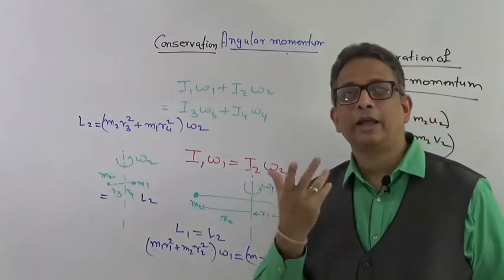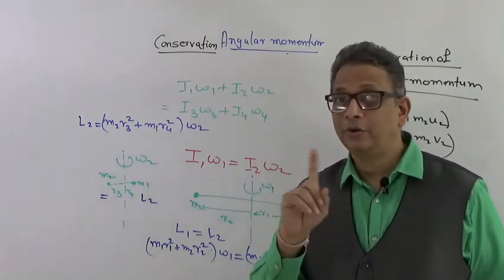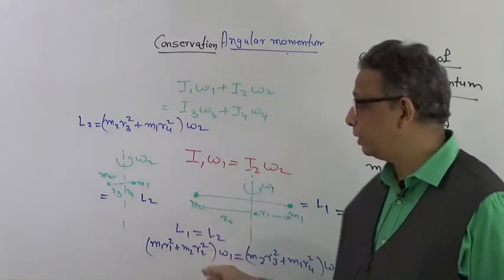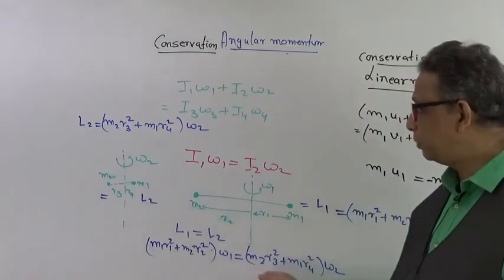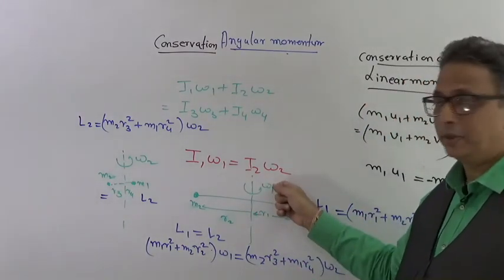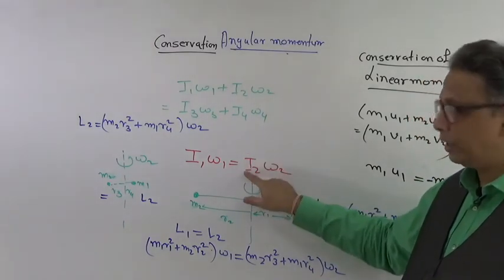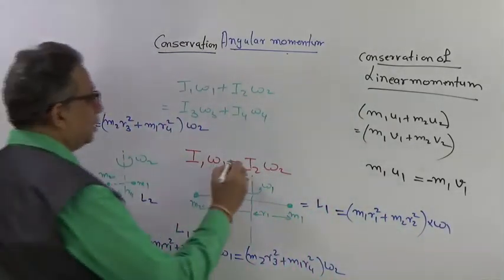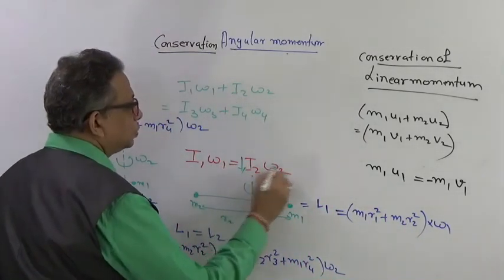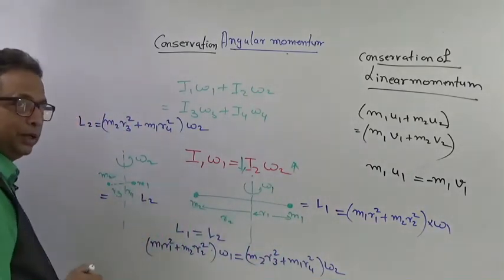So what will happen to the angular velocity? It will not reduce, because the product has to remain constant, no? I1 into omega 1 has to be equal to I2 into omega 2. So in the second case, I2 has reduced, so omega 2 will have to increase because the product has to remain constant.